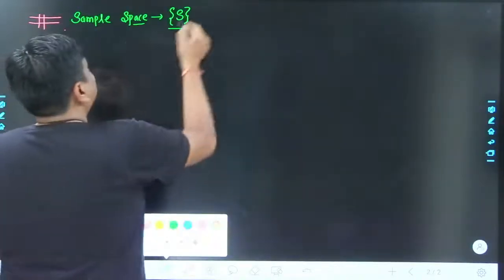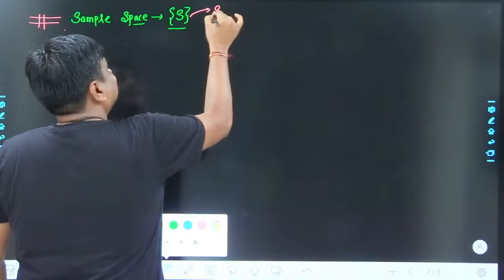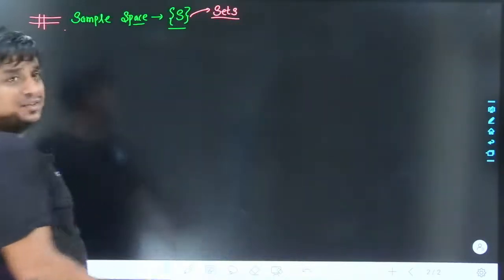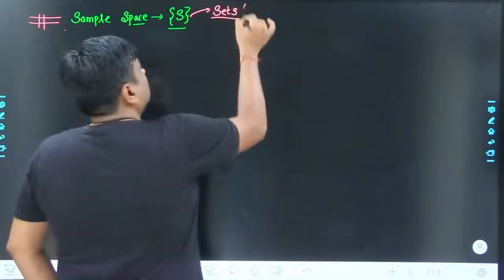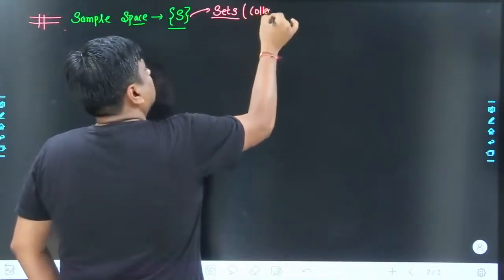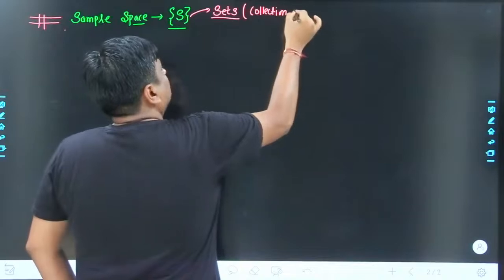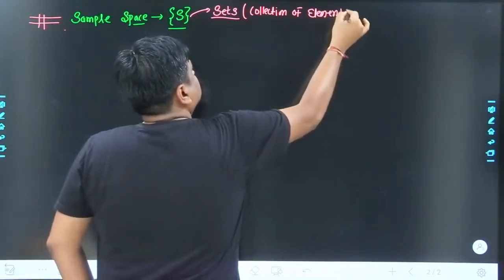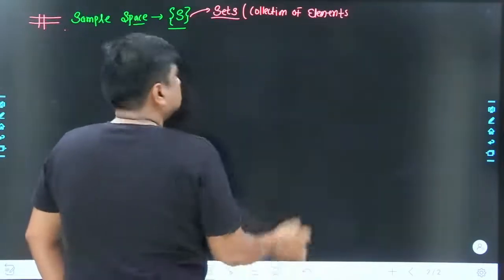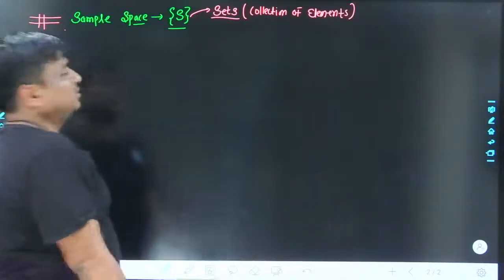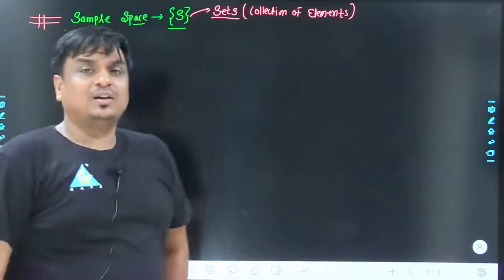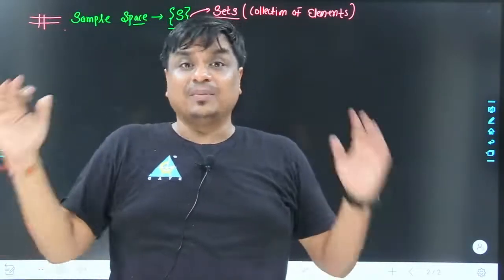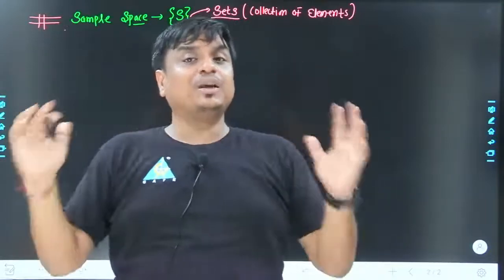Because the sample space is going to be a collection of elements, or I would say it is a set. So whenever I say sample space, the meaning is that all possible elements from any random experiment are collected in the form of a set, which is called a sample space.